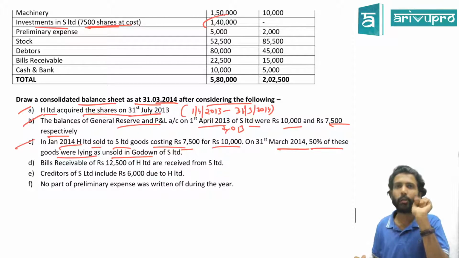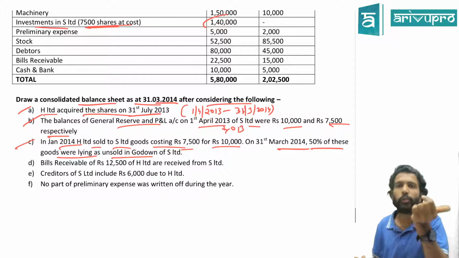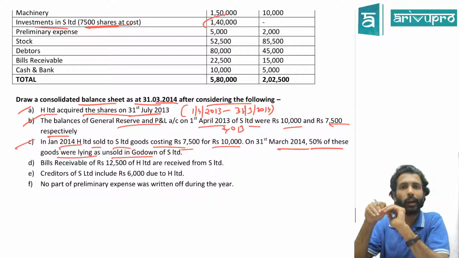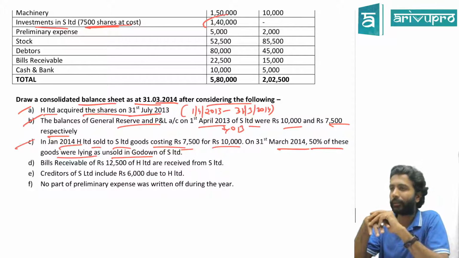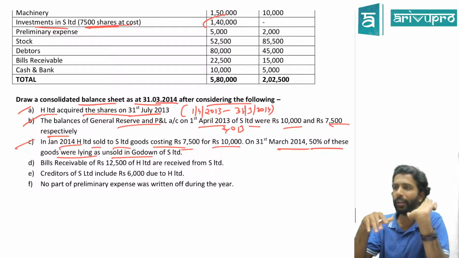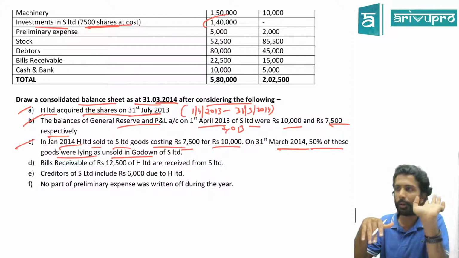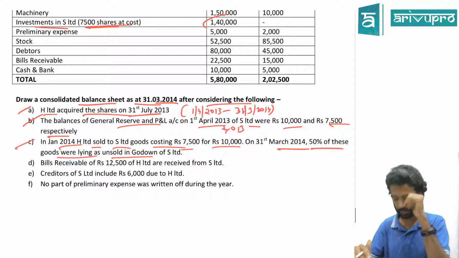For 100% the profit is 2,500. Do you have 100% of the goods or only 50%? For 50%, how much? Half of it, which is 1,250. That is included where? In the closing stock. That means closing stock is shown at selling price. There is a profit margin. What should we do for that? Eliminate. So stock reserve 1,250 has to be reduced from the stock item in the consolidated balance sheet. Is this okay? Same we have done in amalgamation also. No change there. Can I move on to the next adjustment?